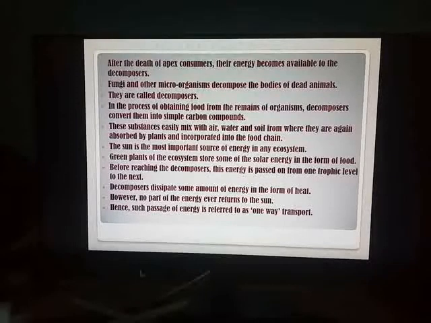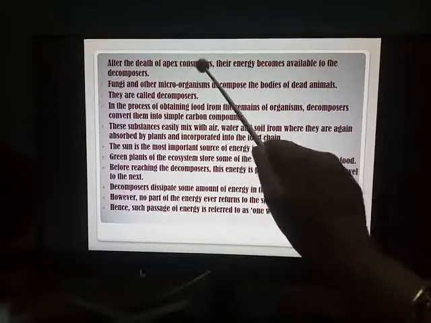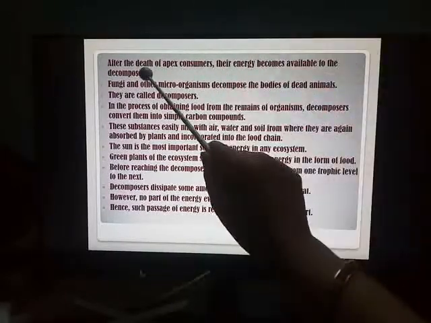What happens after the apex consumers die? Yes, what happens after the death of the apex consumers? The decomposers who depend on the dead bodies of animals for their source of food, energy becomes available to them. Yes, each one of you might be thinking, the teacher has told that up to the apex consumer or the apex level, the energy has reached. But what about the energy after this level? What happens when these organisms die? A tiger dies, a lion dies. After the death of apex consumers, their energy becomes available to decomposers.